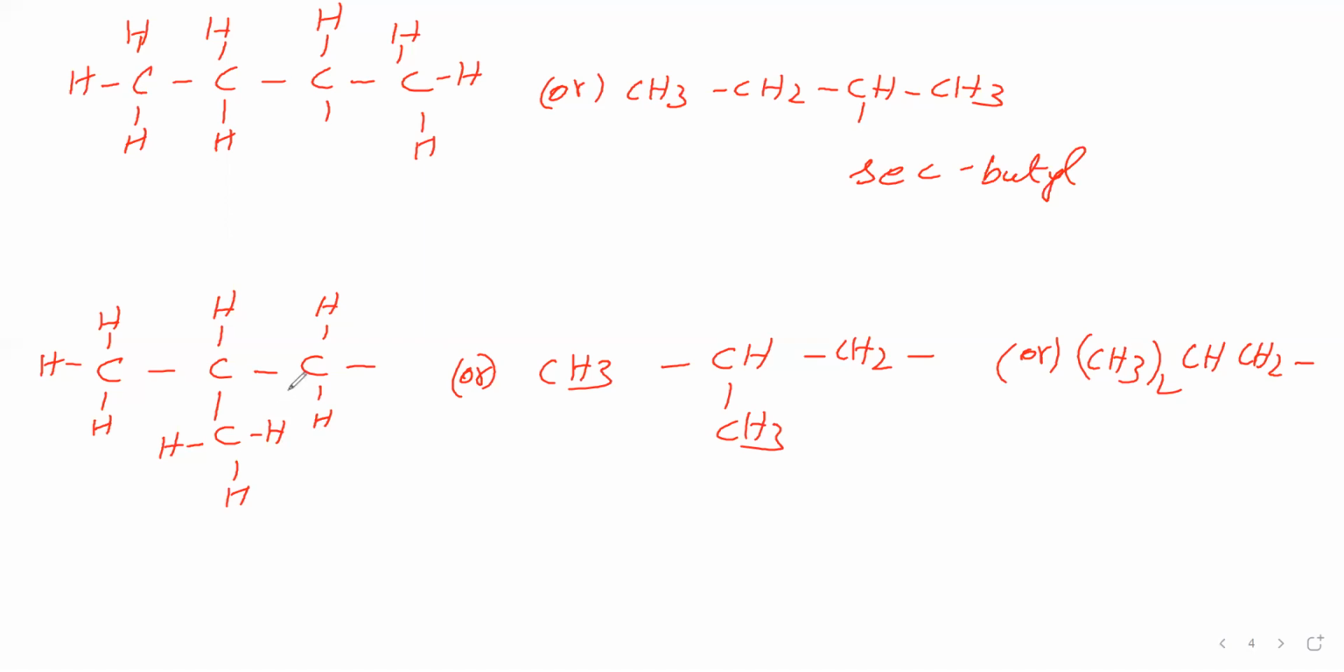Next, here if you see, this is the second carbon. The second carbon is having two methyl groups. Therefore, we can say the iso word. Then totally four carbon atoms are there, therefore but and yl. Isobutyl is the name for this.